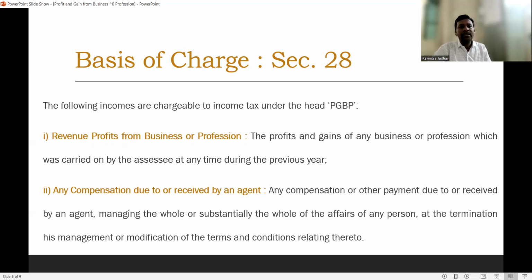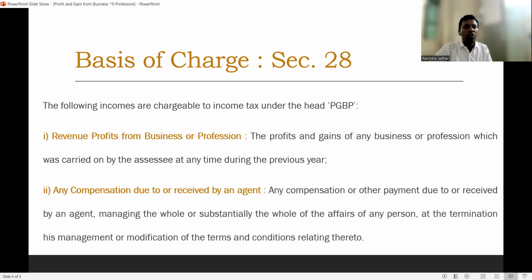First is the profit from business or profession. That means any revenue profit generated from business or profession is considered as income from business. The profit and gain of any business or profession which was carried on by the assessee at any time during the previous year.